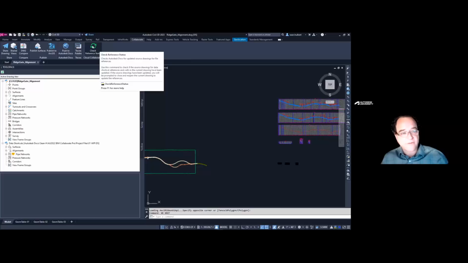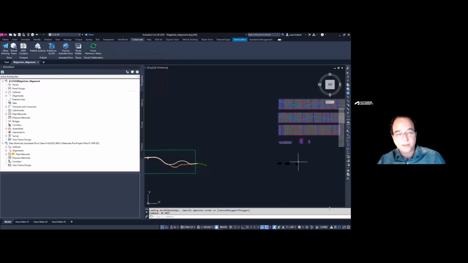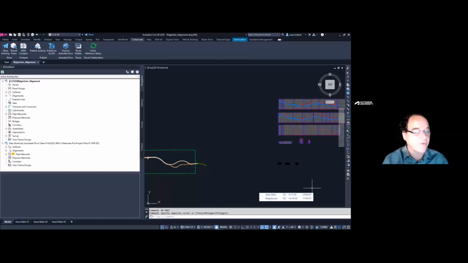It checks those references. If an update is occurring, you'll get your notifications down here as you would normally get your notifications. The check reference status does not update your status. It just checks it for you. We want you to be in control of when that update happens. So you may check it and say, you know what? I don't want to consume that new surface right now. I'll go ahead and finish my day, and then when I open up tomorrow, everything will be updated and I won't have to worry about it. So just know that.